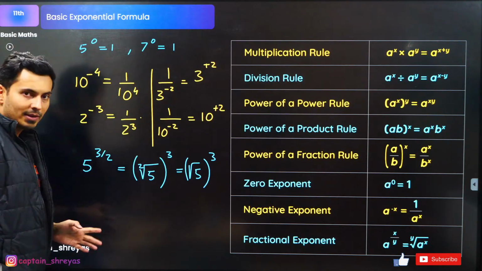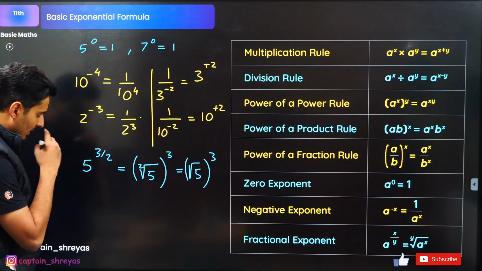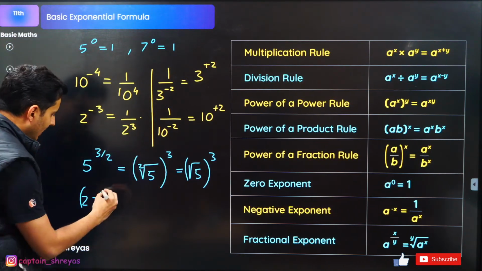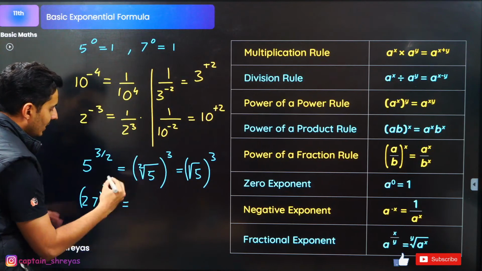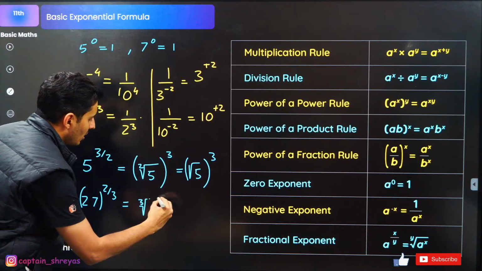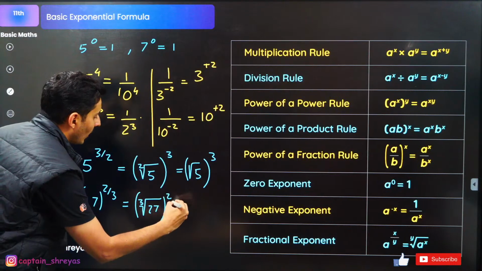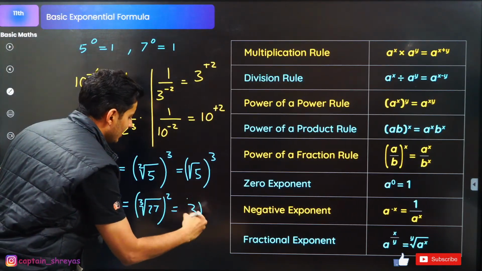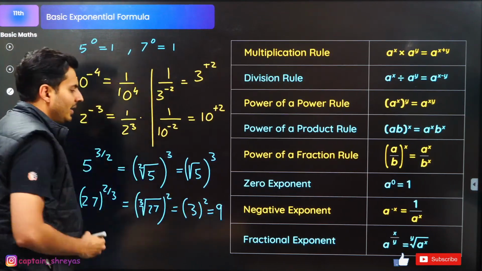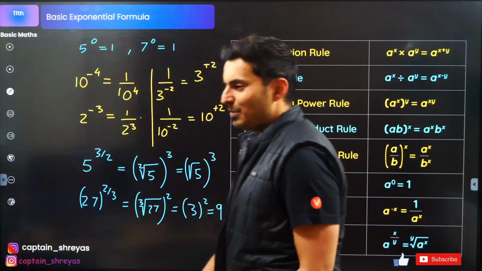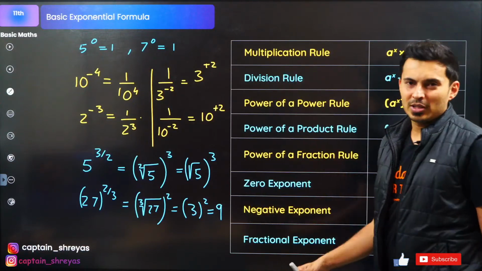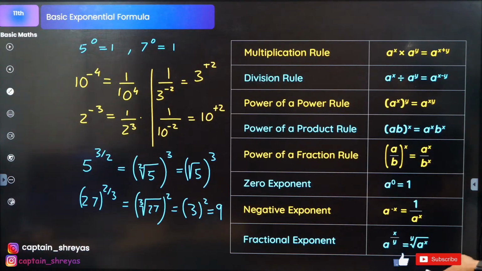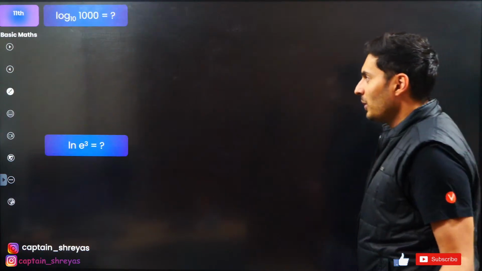Okay guys, everyone with me? Similarly, if I tell you something like 27 raised to, let's say, 2 by 3, it means the cube root of 27 whole square. Cube root of 27, I think I know, it is just 3, guys. So it is basically 3 square. So the answer is going to be 9. That's it. As simple as that. So these kinds of things are very common, especially in KTG thermo. Obviously other places also it might come in different ways. So I think you should be very thankful to me for conducting this.